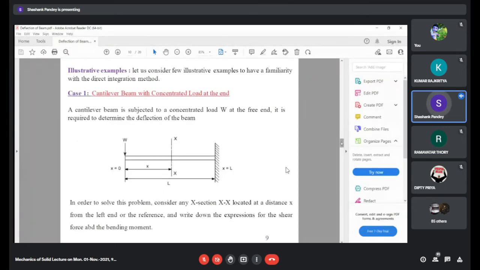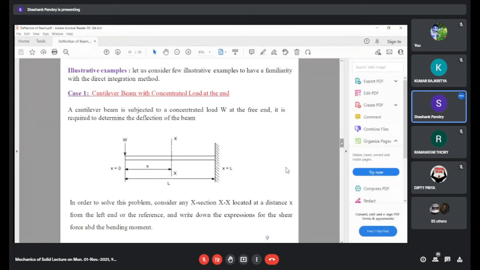So let us take a few cases one by one, which are related to our day-to-day practical loadings. So this is a cantilever beam. It is subjected to a load W at the end. So we are interested in determining its deflection. Its length is L, capital L. X is 0 at the point of loading, and at the fixed edge, x is equal to L.